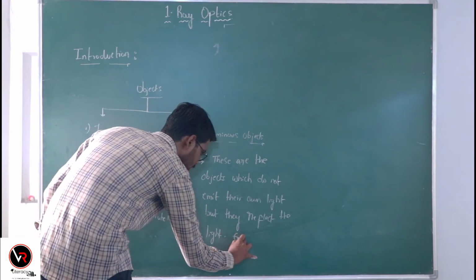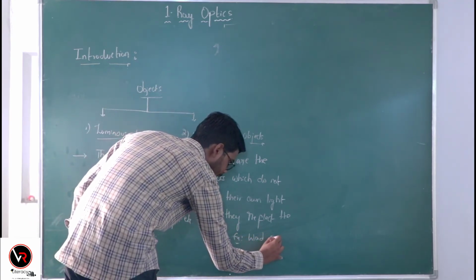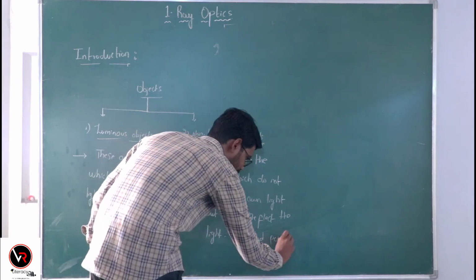When you look at the examples: wood, pen, this board, etc.